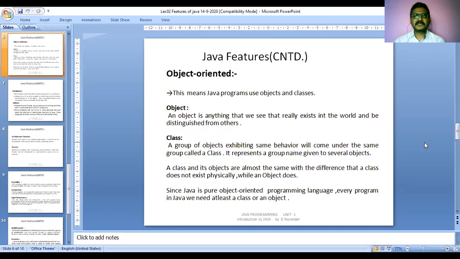Whether objects are available or not, at least one class should be there. So any program written in Java uses a minimum of one class.